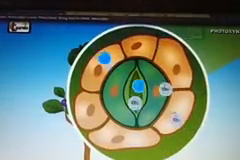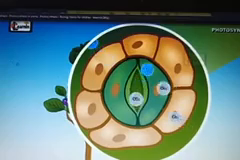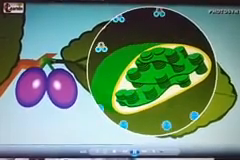On the leaf there are tiny pores called stomata, through which the exchange of gases takes place: CO2 is taken in and O2 is released after the process of photosynthesis. Let's see. Here children, you can see the chloroplast, which contains a green colored pigment called chlorophyll, and because of that only photosynthesis can take place. We lack chlorophyll, so we cannot carry out photosynthesis.